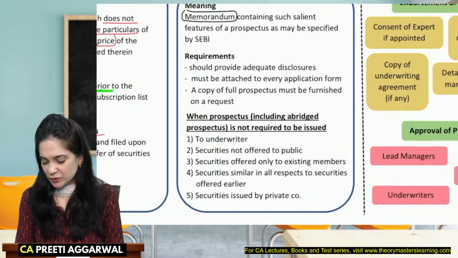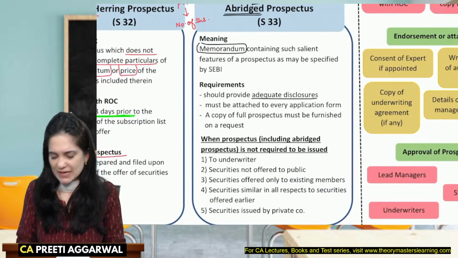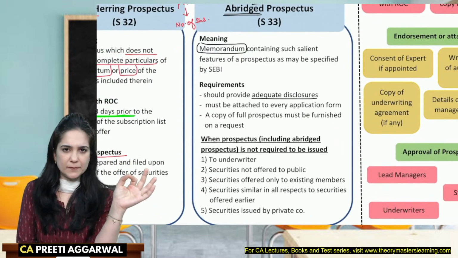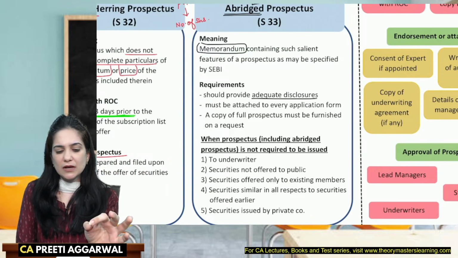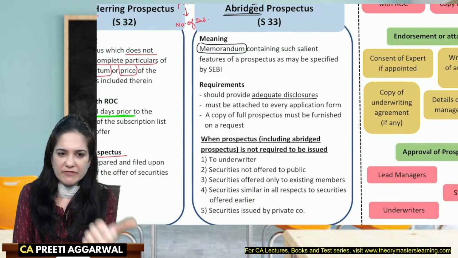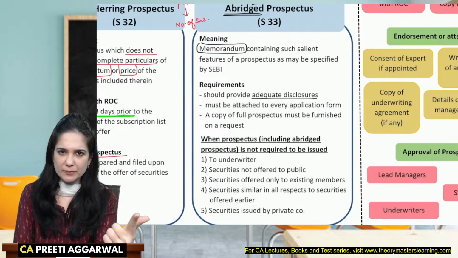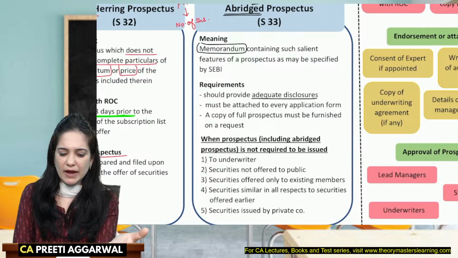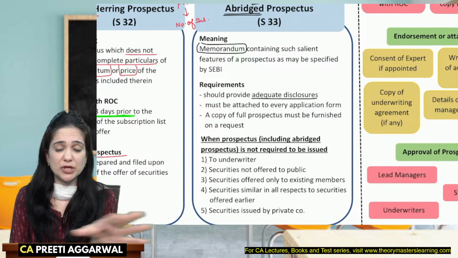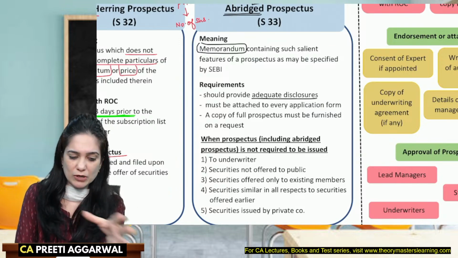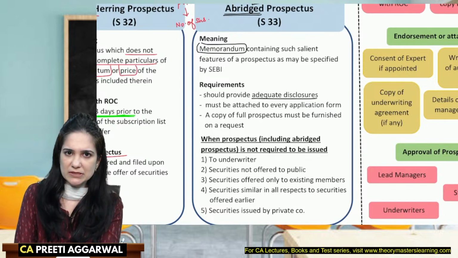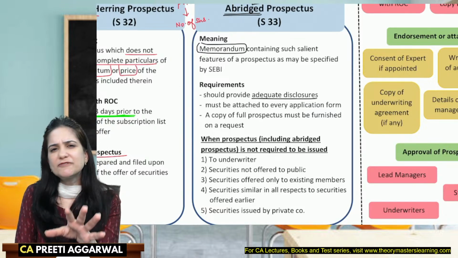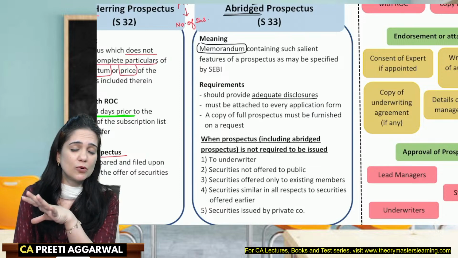Your prospectus, even though it is abridged, should contain adequate disclosure. Now see, as an investor, what am I concerned with? I'm only concerned with what is the dividend that you're going to pay? What is the growth of the company? Who are the directors? What is the business of the company? And there are a few other things which I want to know. What is the share market trend? What is your performance in the last 12 months? Who is your share transfer agent? These are few things which I want to know. I don't want to know anything other than that.